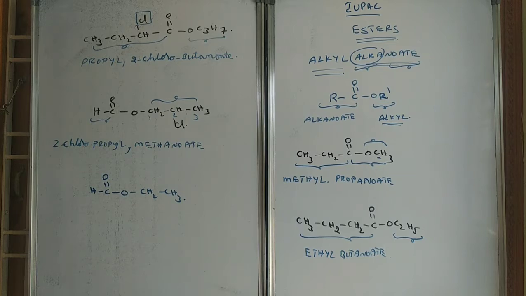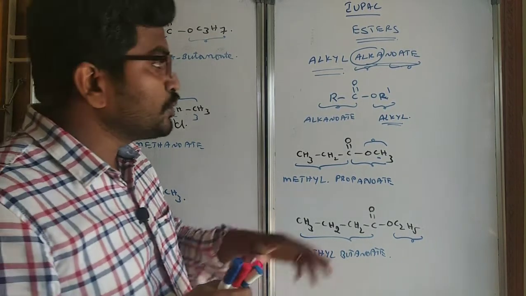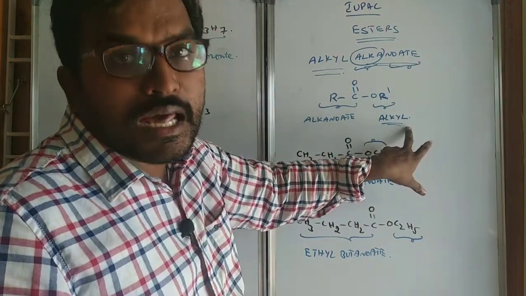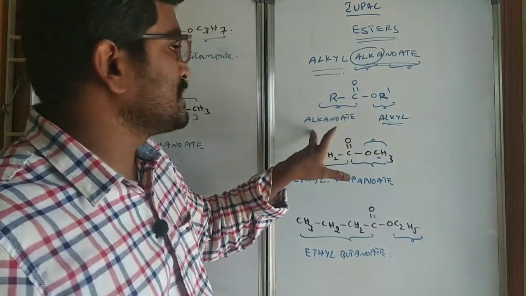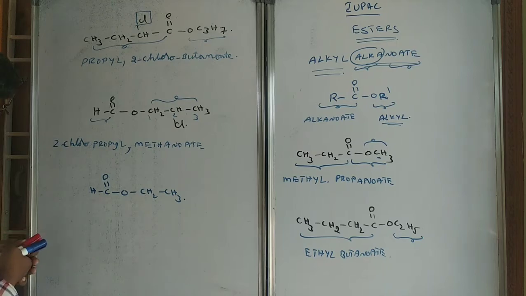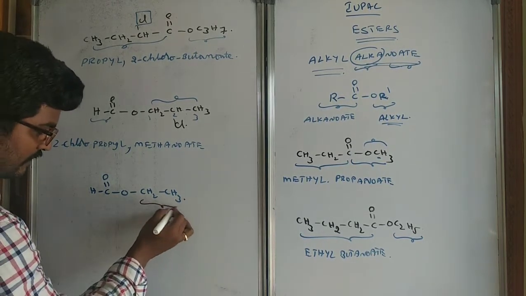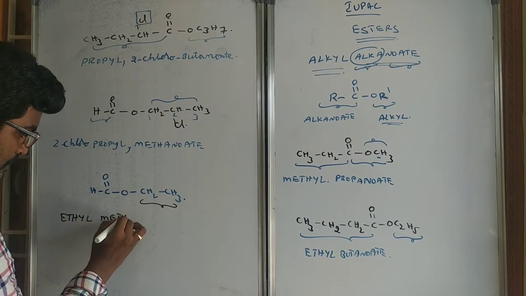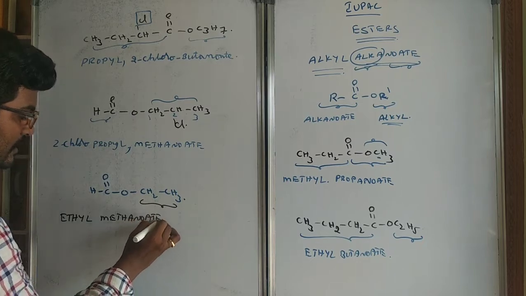In these alkyl alkanoates, the major thing we consider is the group attached to the alkoxy group is written as alkyl group, and the remaining group is written as alkanoate group. So alkyl alkanoate. And this one you see, you can write the name as ethyl methanoate like this.